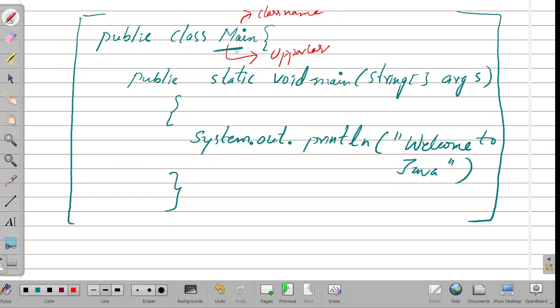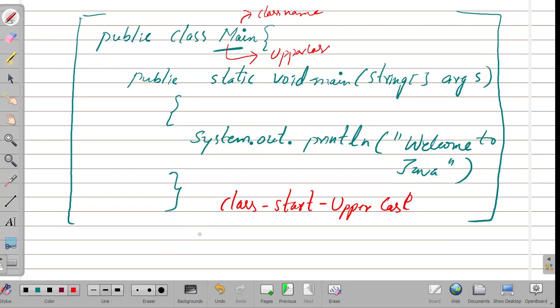Instead of Main, you can give anything, whatever the class name may be, but the first letter must be an uppercase letter.